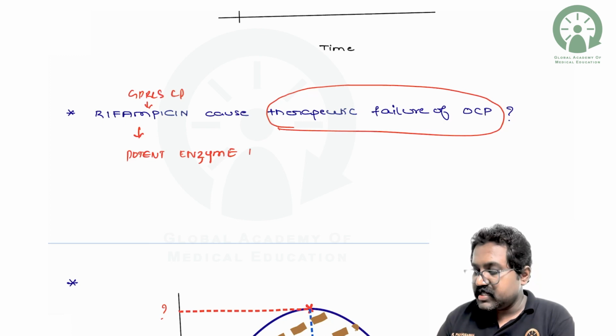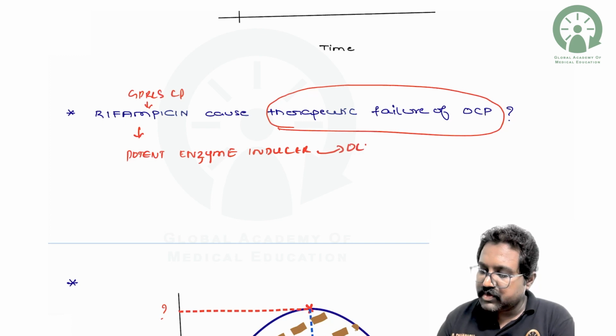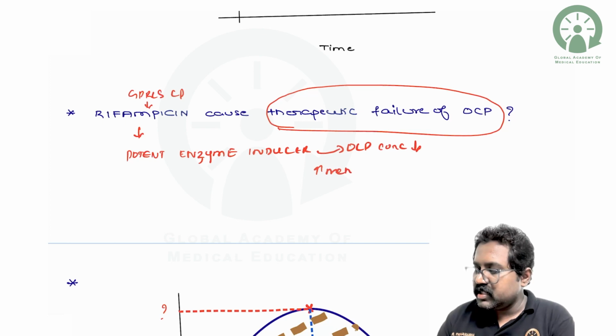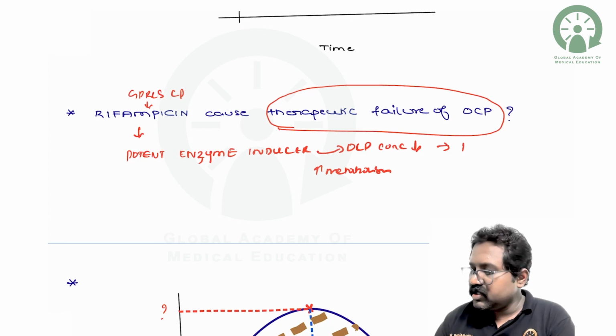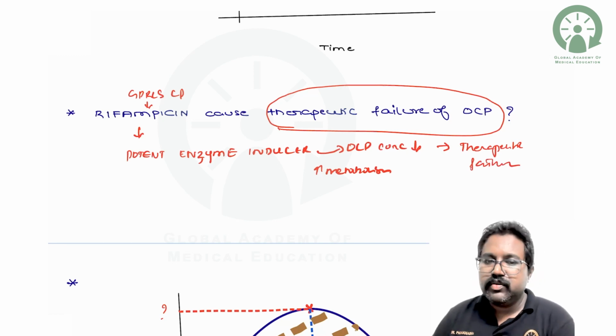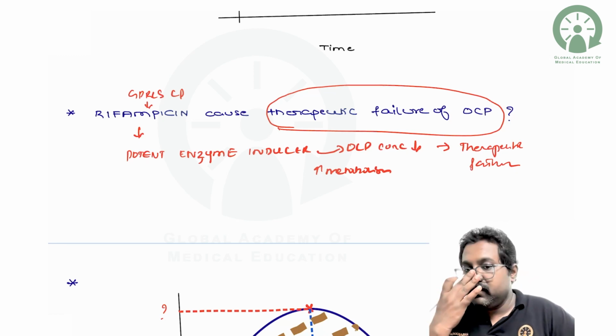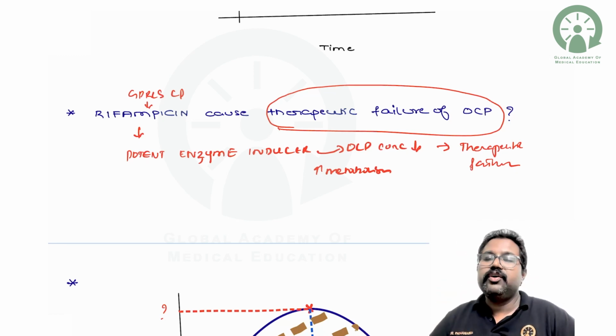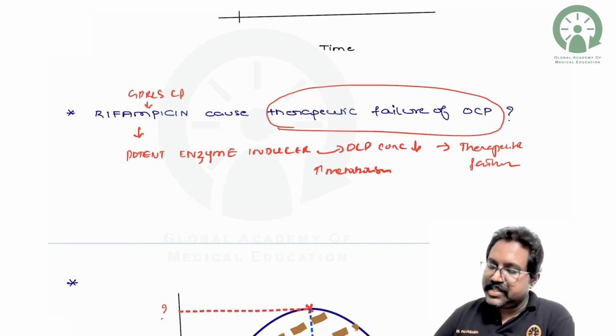So it is a potent enzyme inducer. Thereby, what happens to the oral contraceptive pills? Concentration will reduce due to the increase in metabolism, leading to decreased concentration, leading to a therapeutic failure of the oral contraceptive pills. Whenever you give such drugs like rifampicin, you may ask the patient to follow the barrier method instead of the medications.